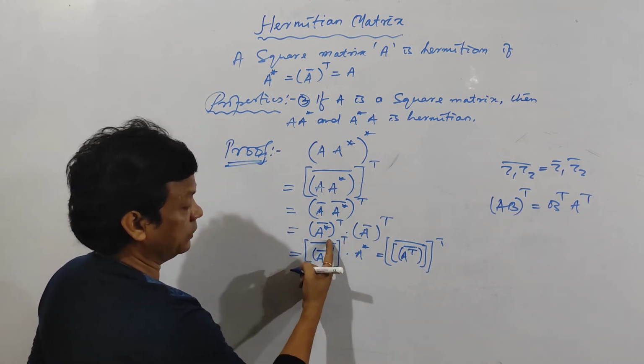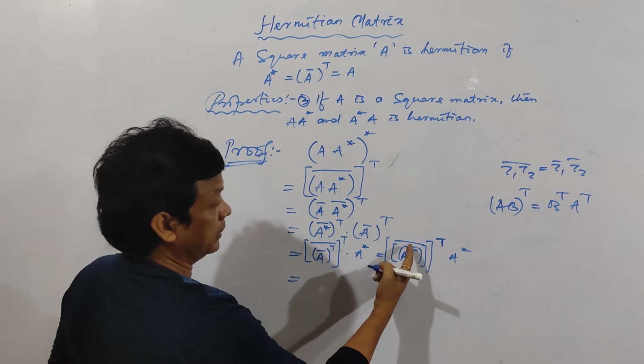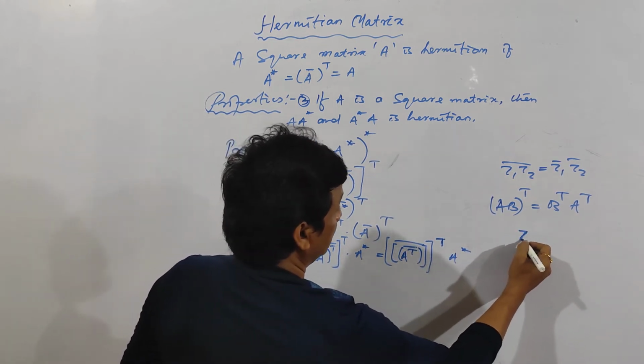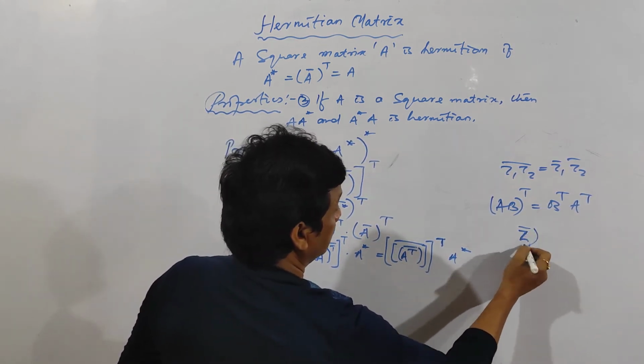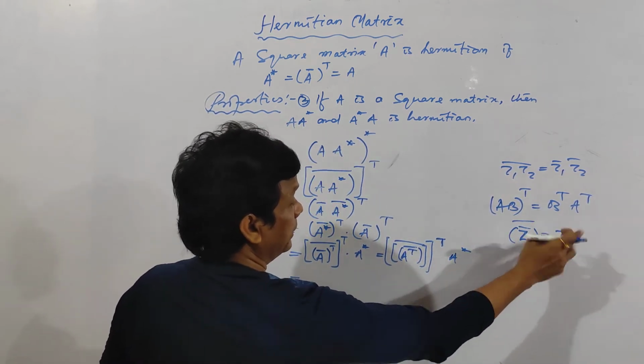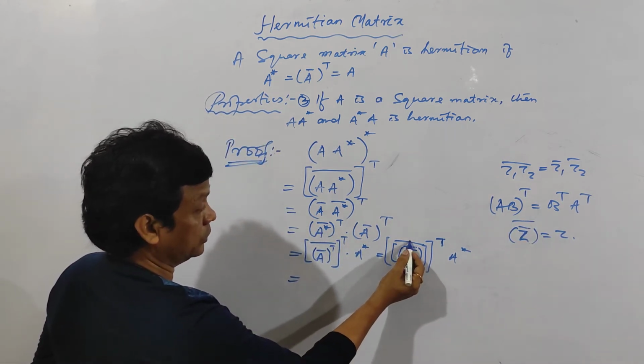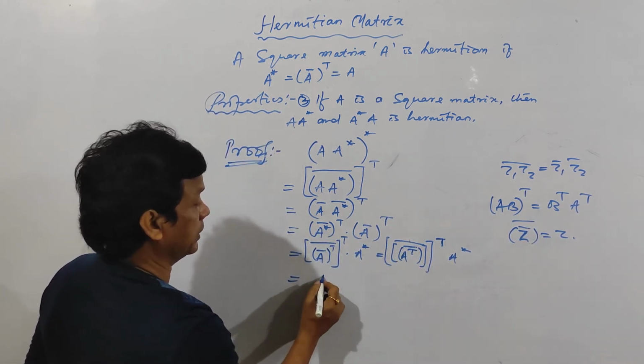Two transposes are there, two conjugates are there. Clear? Then A star. And now Z1, Z bar, and the bar will be equal to Z. Conjugate of Z bar is conjugate of Z is Z. So this one, conjugate of A transpose is A transpose.